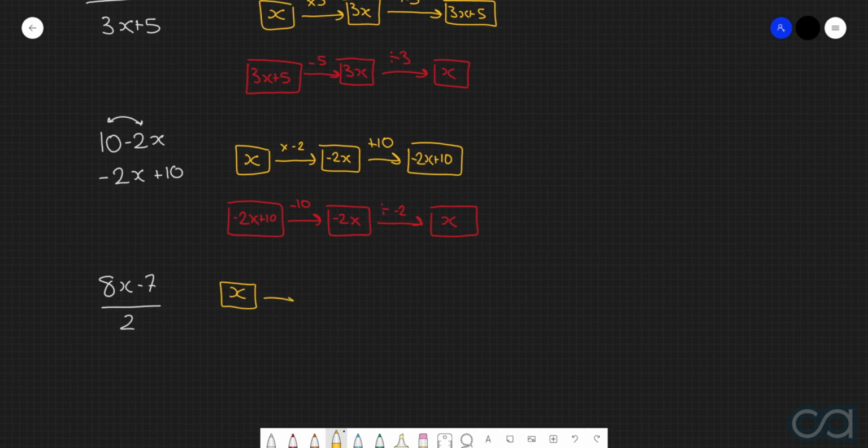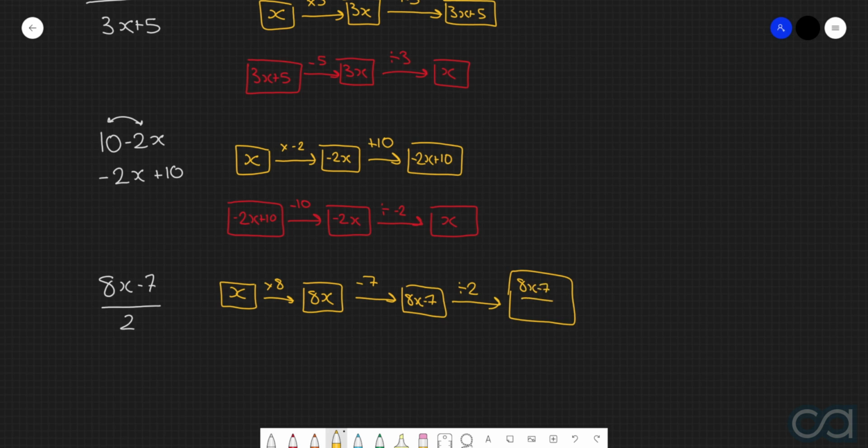So we'll do times by 8. 8 by x gives us 8x, and then we've got this subtraction of 7, so we'll just write take 7, which arrives at 8x take 7. And then the entire thing is being divided by 2. So only now are we going to apply the division by 2, which gives us 8x take 7 all divided by 2.